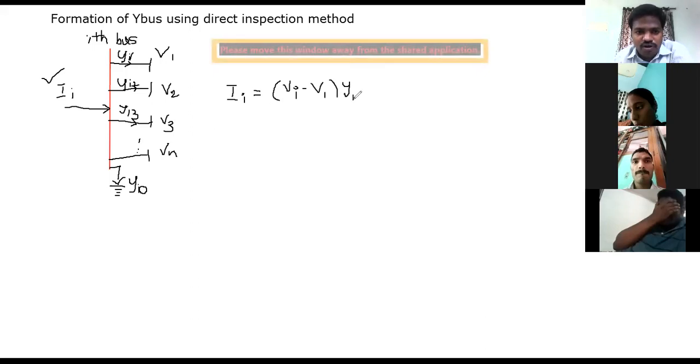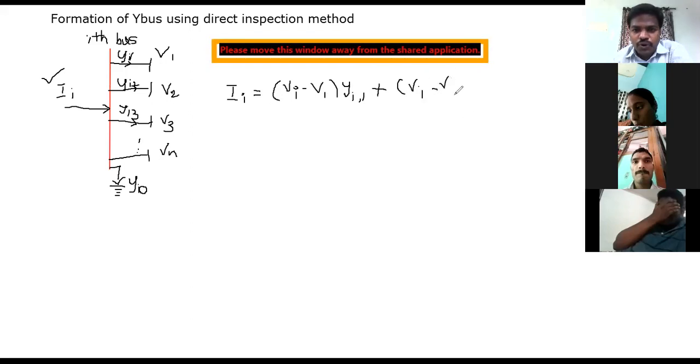These are all small letters. Plus the next term is Vi minus V2, so this is the second outgoing current. So here I'm going to sum up all the outgoing currents in order to obtain n algebraic equations.